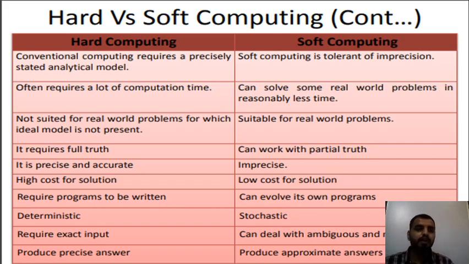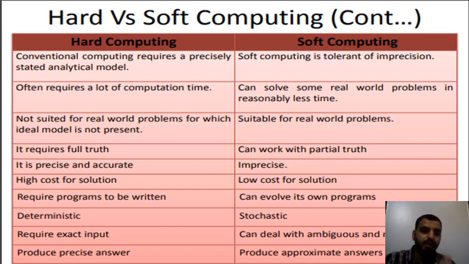The second point says hard computing often requires a lot of computation time, while soft computing can solve some real world problems in reasonably less time. For instance, I have given the example of exams. In terms of hard computing, it will correct the answers and say what marks you have got, for instance, 80 marks out of 100. Hard computing will return 80 out of 100, whereas soft computing will return 80 out of 100, as well as tell you where you have done it incorrectly and where you have lost your marks. So this is soft computing.